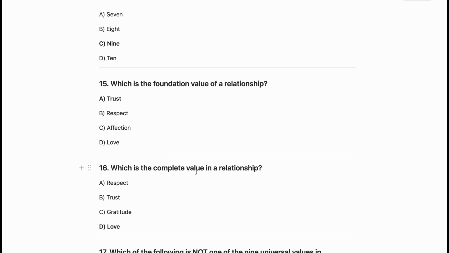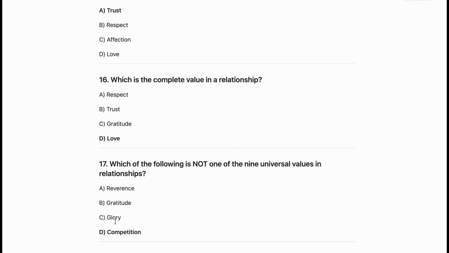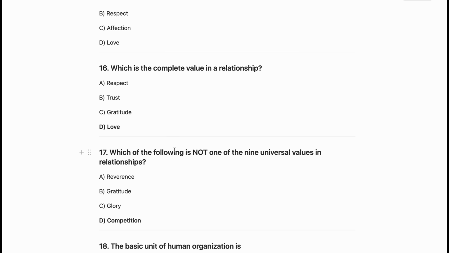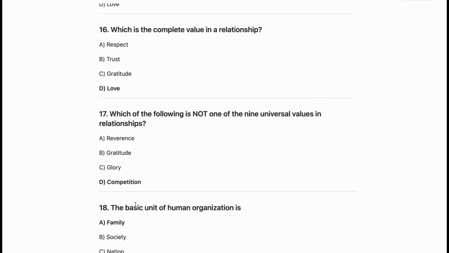Now which is the complete value in a relationship? Love is the complete value in a relationship. So D is the correct answer. Now the next question is which of the following is not one of the 9 universal values in a relationship? So here D is the correct answer, which is competition. We can easily understand this. So D is the correct answer.